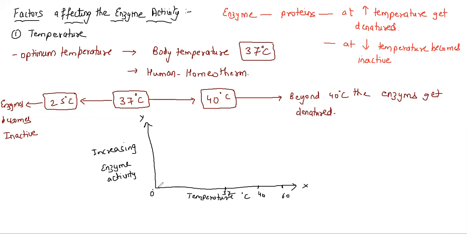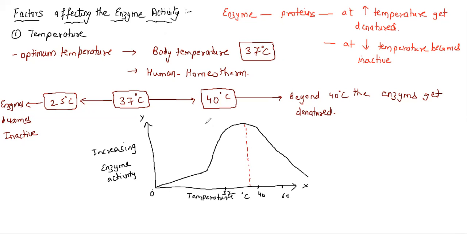As the temperature is at 0, the enzyme activity will be less, but as it moves towards 37, you see it is increasing, and when it crosses 40, the increase in temperature will decrease the enzyme activity. It means that somewhere around 40 degrees Celsius, the enzyme activity is maximum.